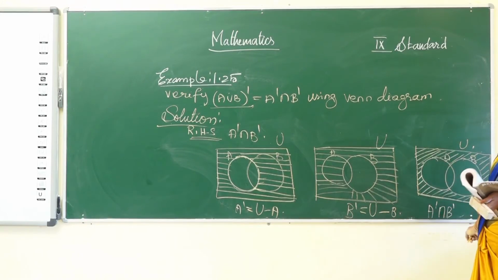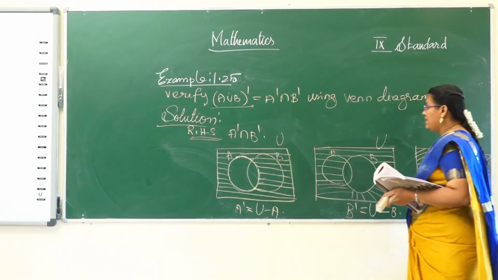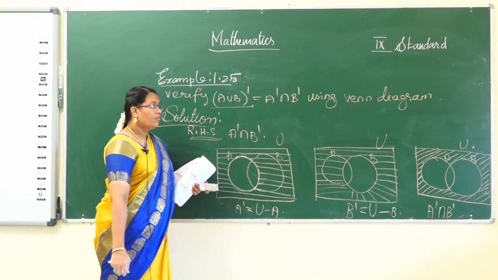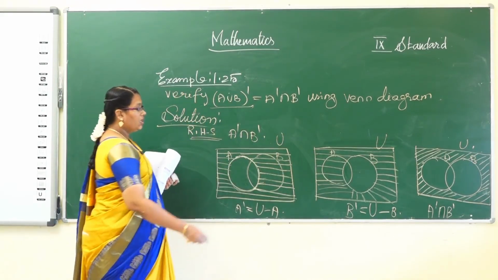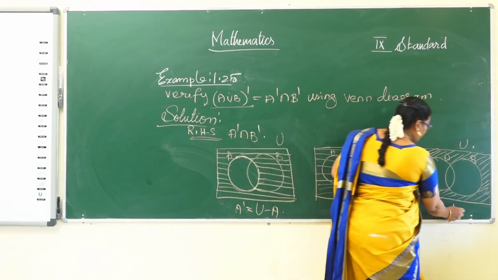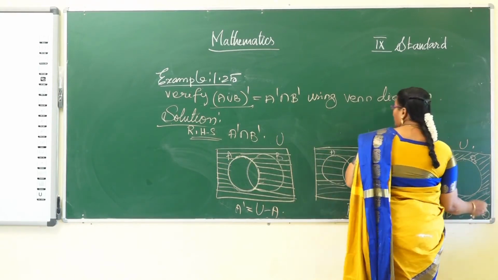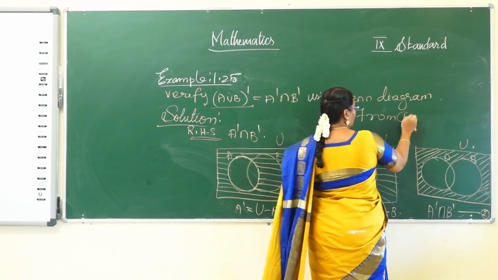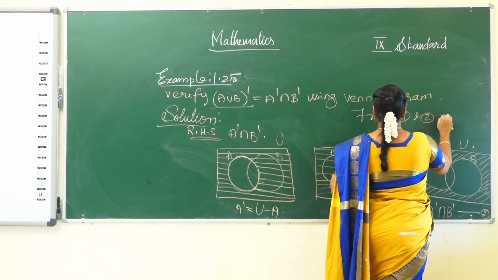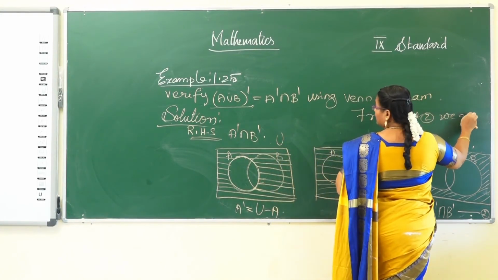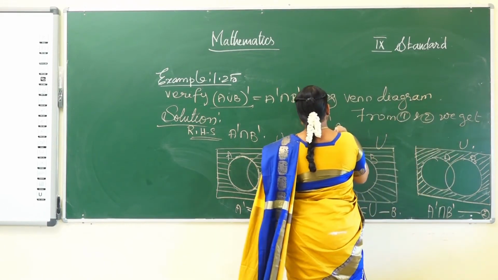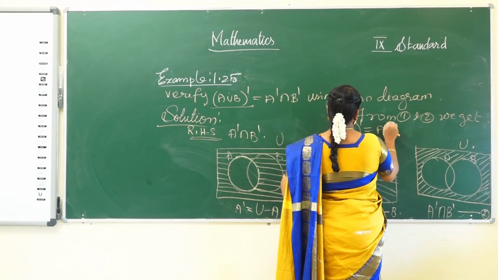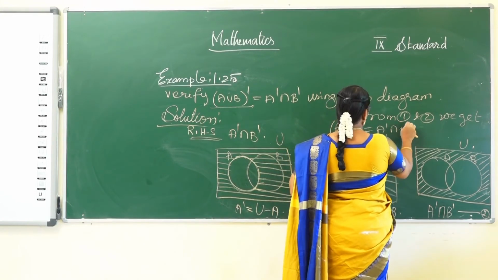A intersection B dash. A complement intersection B complement. It is denoted equation number 2. From 1 and 2 we get A union B, the whole complement is equal to A complement intersection B complement.